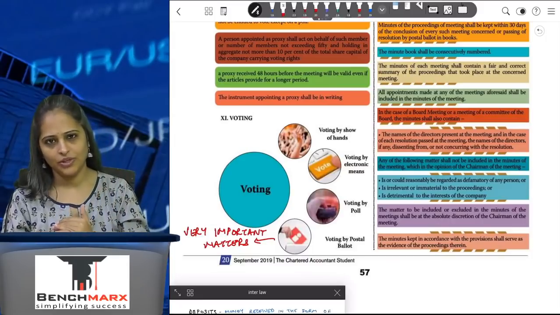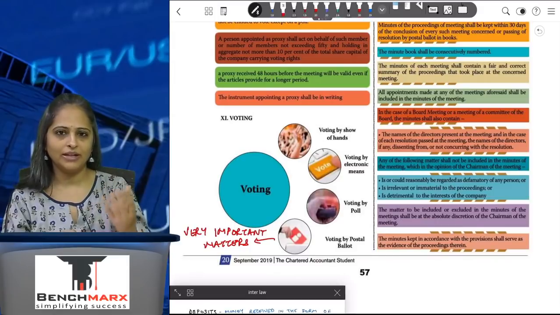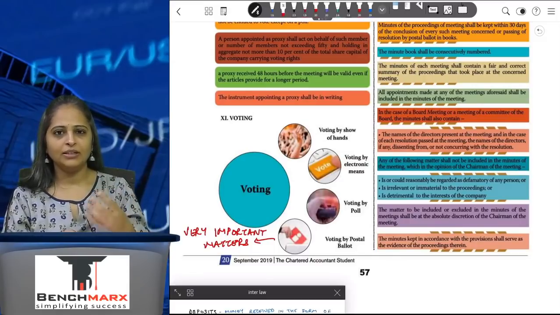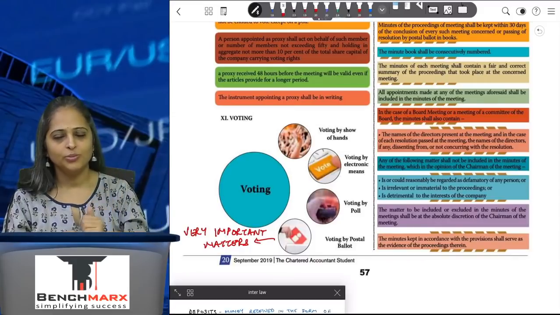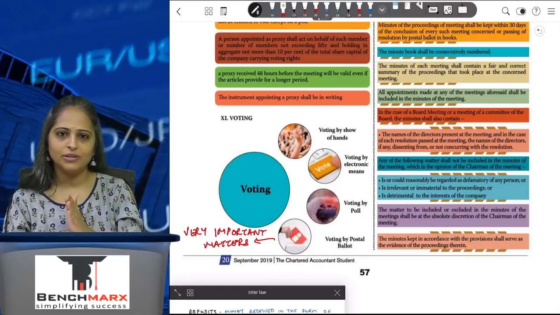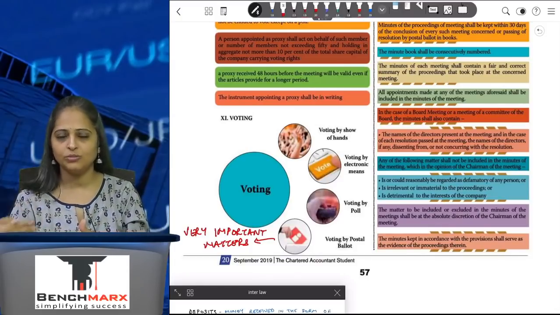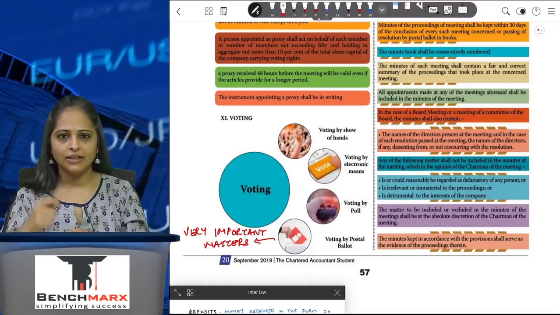Last is voting by postal ballot. That's the most important thing. It's reserved for only particular matters like change in memorandum, change in articles, anything which is important, or change in the object clause of the company. Anything which is very, very important, there's a list given for which you can do postal ballot. Voting by postal ballot is available so that people who cannot attend the meeting, which is supposed to be a very important meeting, can cast their vote by registered post.